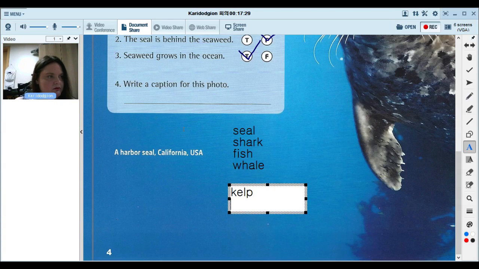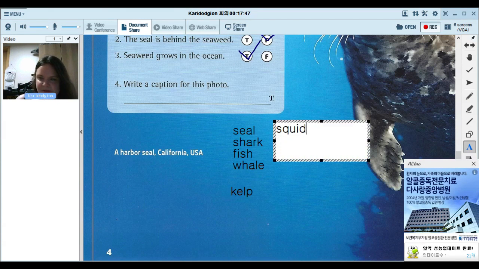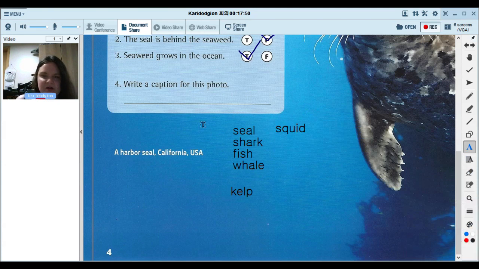What else? Do you know, they live on reefs? They're very brightly colored. Squid. Squid are very delicious. Squid are sea creatures. They live in seas and oceans. Kelp. Do you know coral? Coral are actually alive. Octopus. Good. They're called octopus because they have 8 legs.